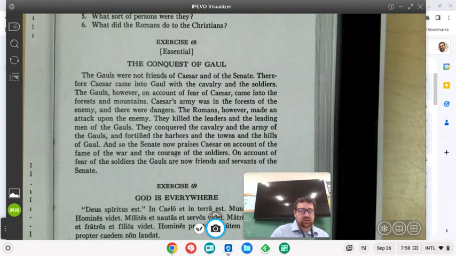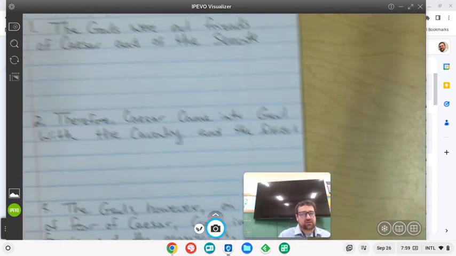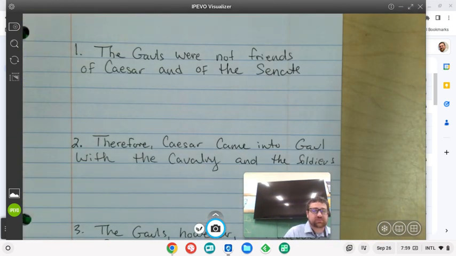So we are in the fourth declension, and this is a translation exercise, but it's one where instead of the sentences being numbered, it's all one big paragraph that all has to do with one another. So it's telling one kind of large story. And what I have here is the first three sentences transcribed on paper.